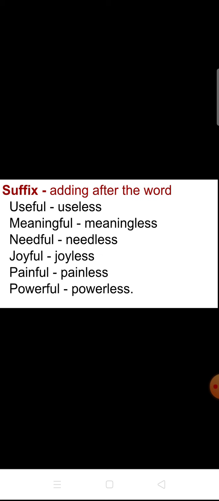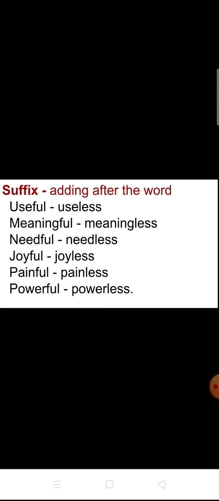Agree, disagree. We add "dis" at the beginning of a certain word. Then suffix is just different. Suffix means we add words or syllables or letters at the end of the word, after the given word.